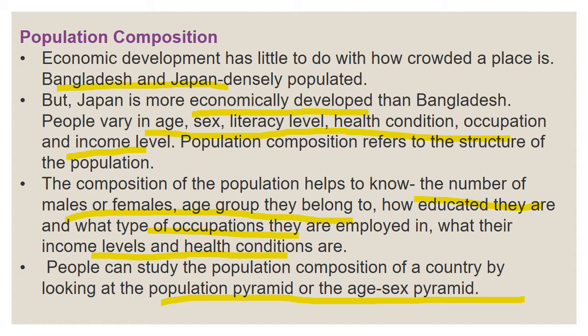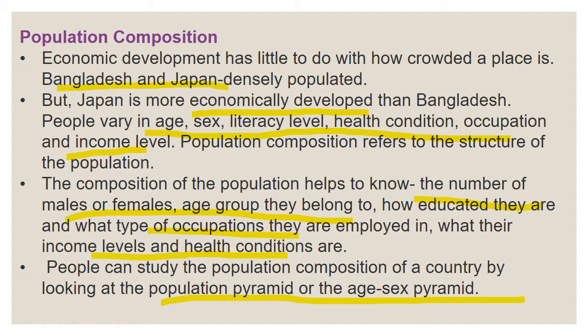How many good health people? How many affected people? How many people get employed? So, these are the structure, the composition. Composition of the population helps us to know the number of males and females, age group, their education, occupation, income level, and health condition. This clear information is known as population composition.